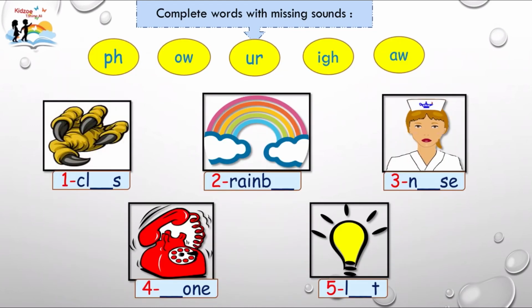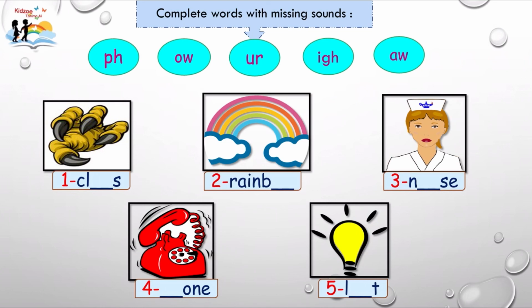Okay, now let's revise also first the sound, then you are going to complete word with the missing sound. First we have F, then we have O, I, O. Okay, number 1, close.